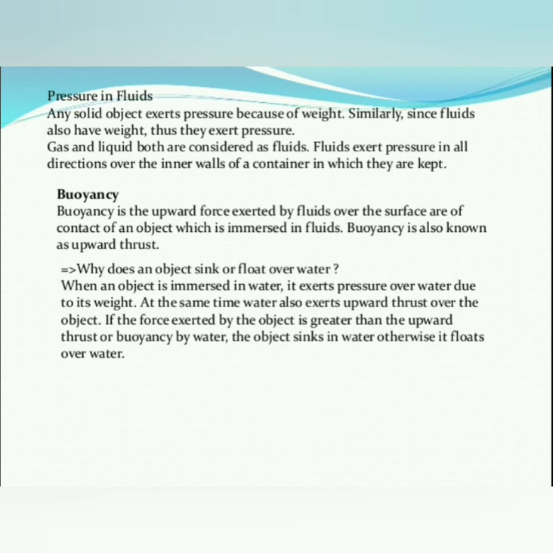Make a hole at the top of the bottle and observe the water pressure, then make a small hole in the middle part of the bottle and observe the pressure, and next make a hole at the bottom of the bottle and observe that pressure. So by this activity we can conclude that fluids exert pressure in all directions over the inner walls of the bottle. Have you understood? Okay, fine.